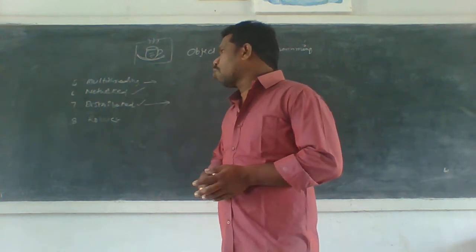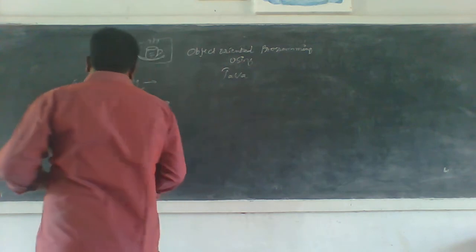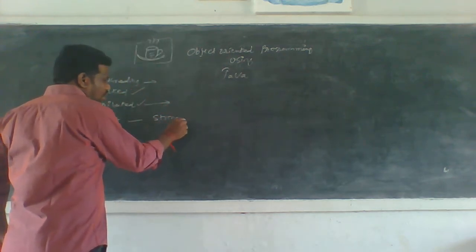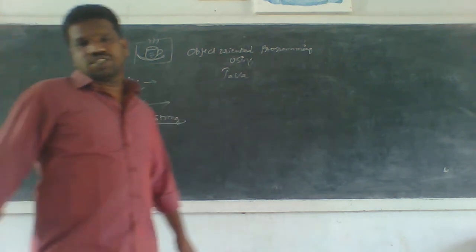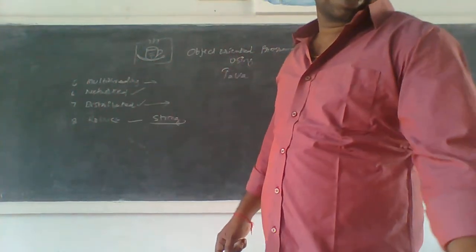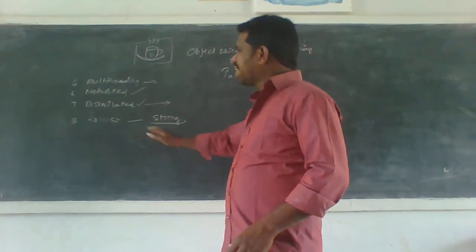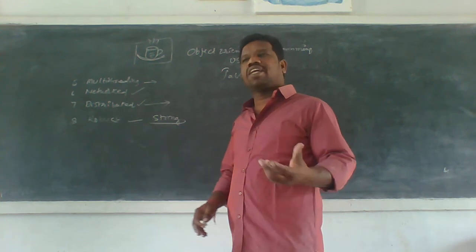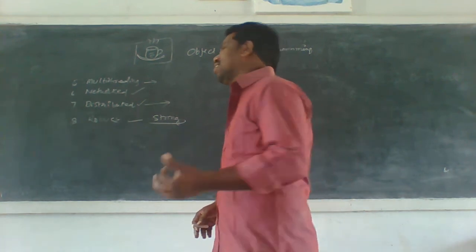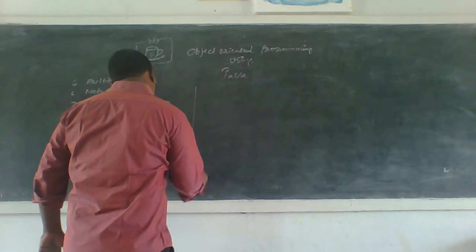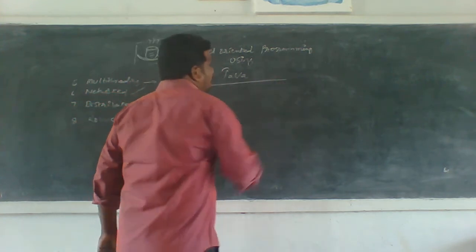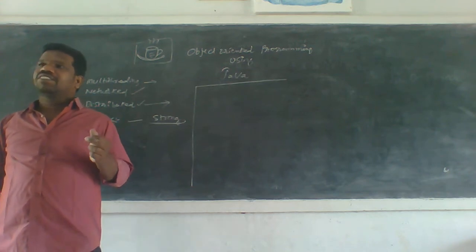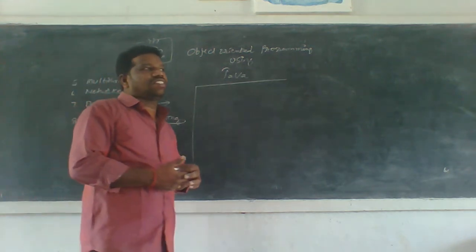Next, robust. Robust means strong. Why is Java a robust language? Because in C programming language, in Java, in any programming language, errors are possible. How many types of errors are there?